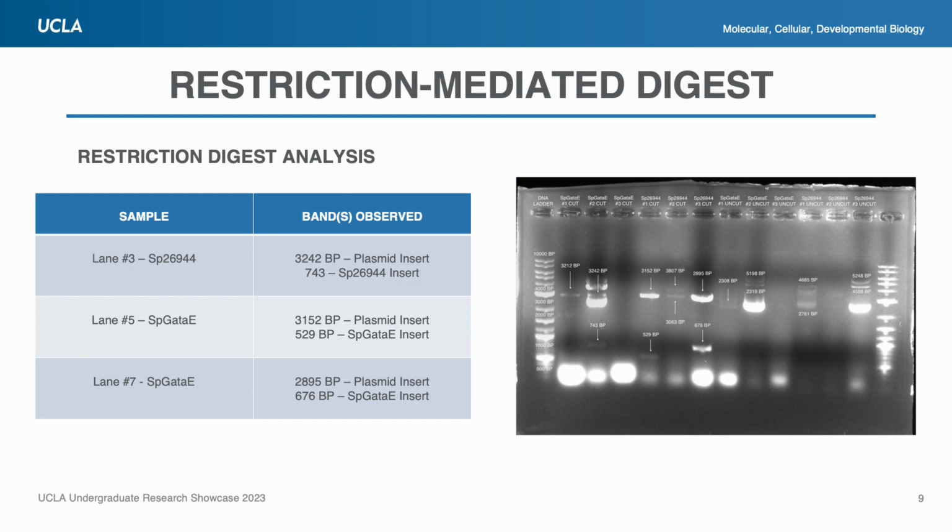Additionally, it must be noted that the bright smeared bands present towards the bottom of most lanes are characteristic of residual RNA or bacterial genomic DNA contamination that was not successfully removed during the plasmid purification process, but regardless does not pose a substantial issue when interpreting these results. Furthermore, additional bands present in some samples are likely due to incomplete enzymatic digestion or varying DNA conformers such as supercoiled, open circular, or linear fragments, resulting in changes in DNA migration rates.